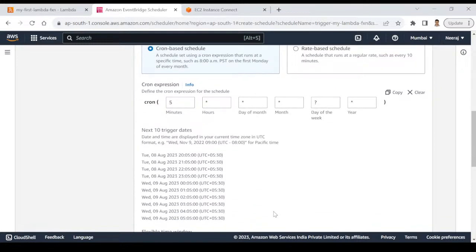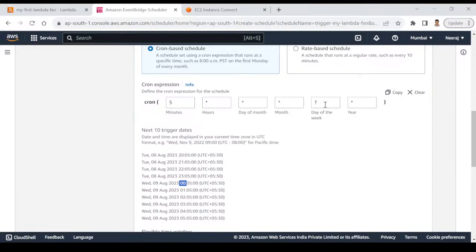It will run your code every 5 minutes. You see it here, 20:05. That means today at 8:05 it will run the first time, because I have selected minutes as 5. After that it will run 9:05, then 10:05, 11:05, then midnight 05, like this. So every hour, every day, every month, every year it will run.